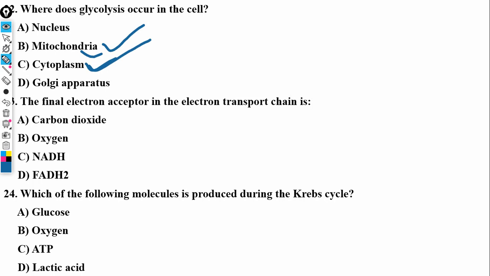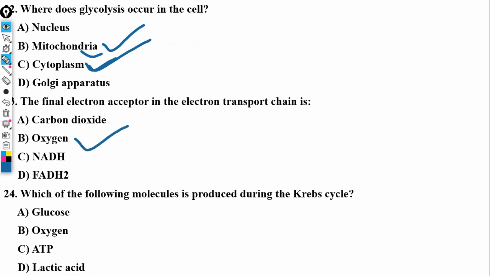Now, the final electron acceptor in the electron chain. What is the final electron acceptor? I've talked about this in detail in that video, so you should do well to watch that video. I'm going to link it in the description. The final electron acceptor in the electron transport chain is actually oxygen.